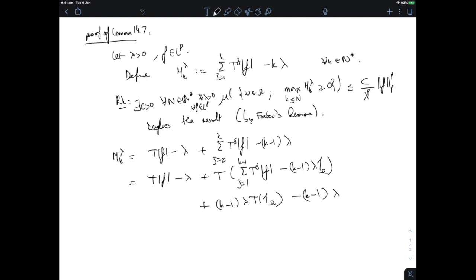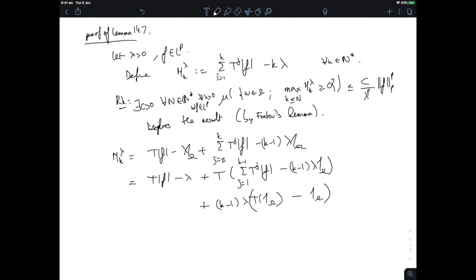Now, interestingly, when I do that, here I could factor out the k minus 1 of lambda and just rewrite this as T of the indicator function of all of omega, which is certainly in L infinity, minus the indicator function of all of omega. That's the way I should interpret constant, of course. Whenever I write a constant, it's the constant function.